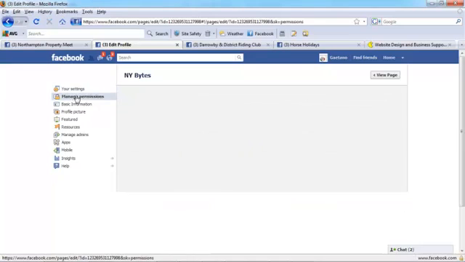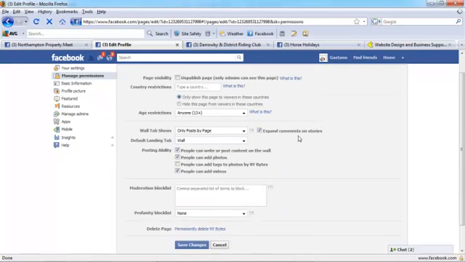Under Manage Permissions, one thing you certainly might want to do, I would recommend for business pages, is to remove these ticks where people can write or post content on the wall. Depending on the nature of the business page you're creating, you don't want every person out there that likes your page and comes across your page to be able to post things on there. So personally I would take that option out, take the option out for them to add photos, and take the option out for them to add video. So the only person who can add any posts to your business page is yourself.